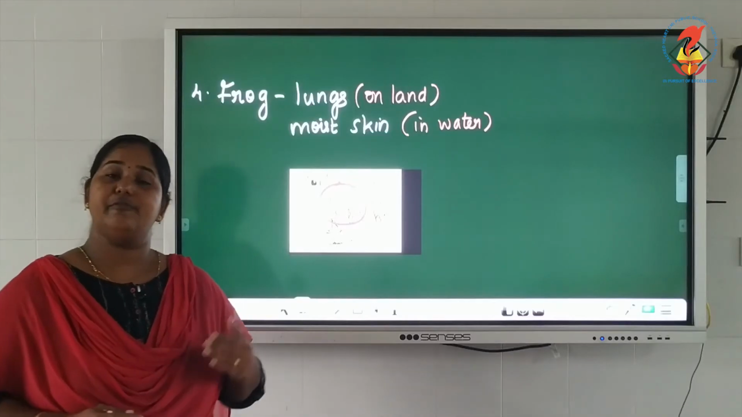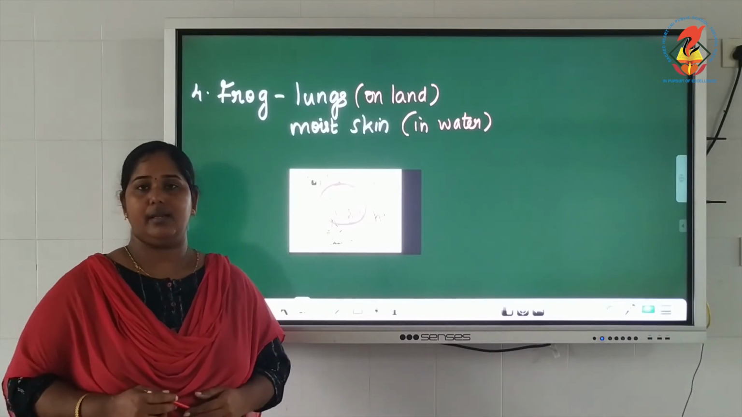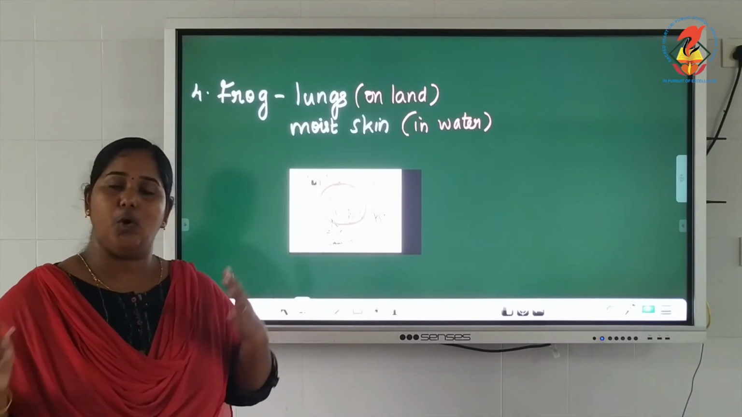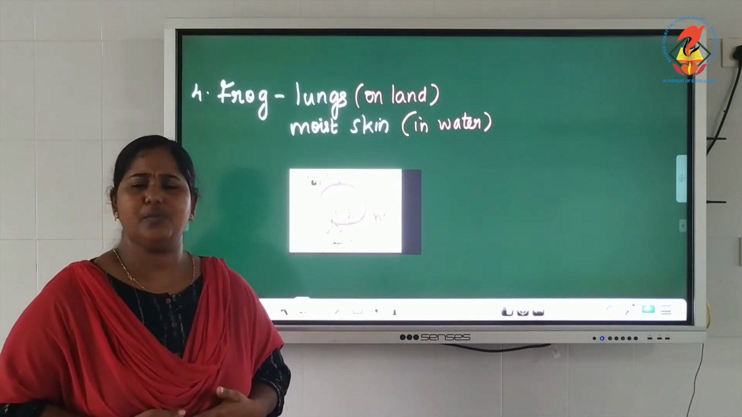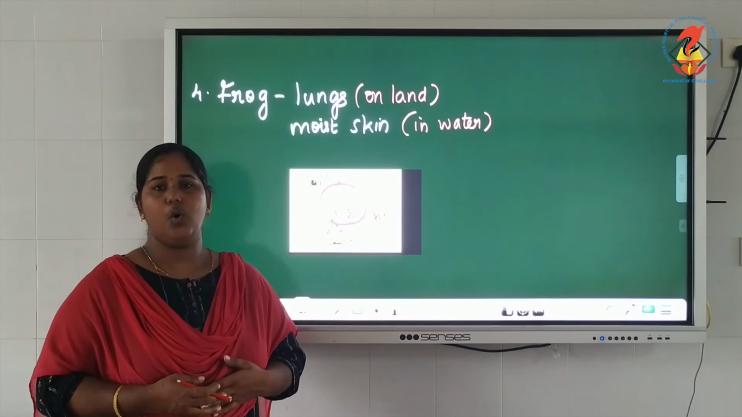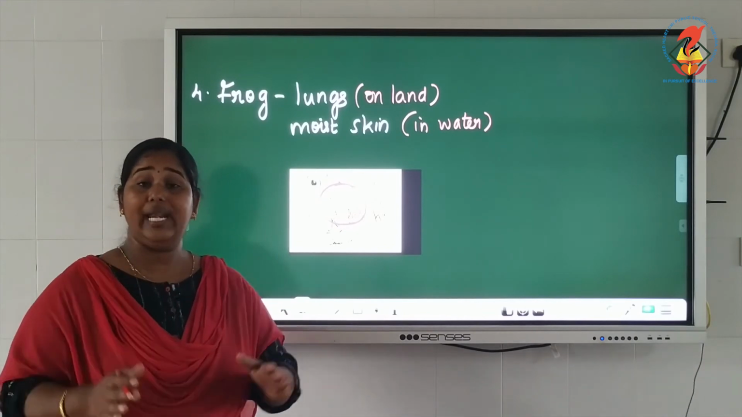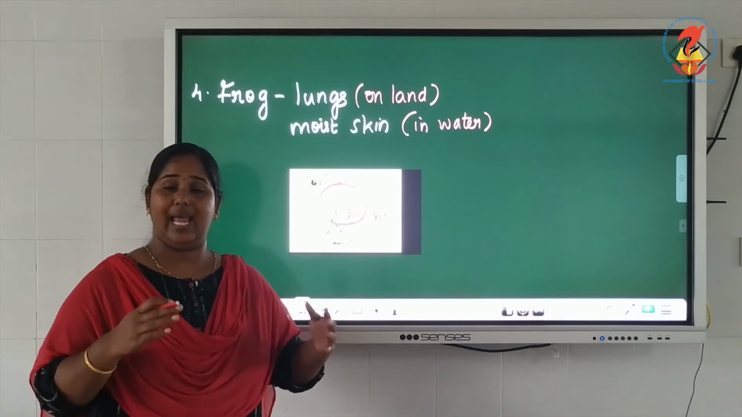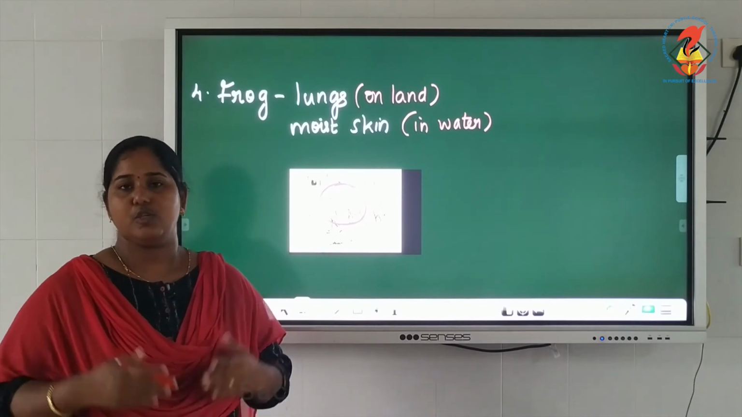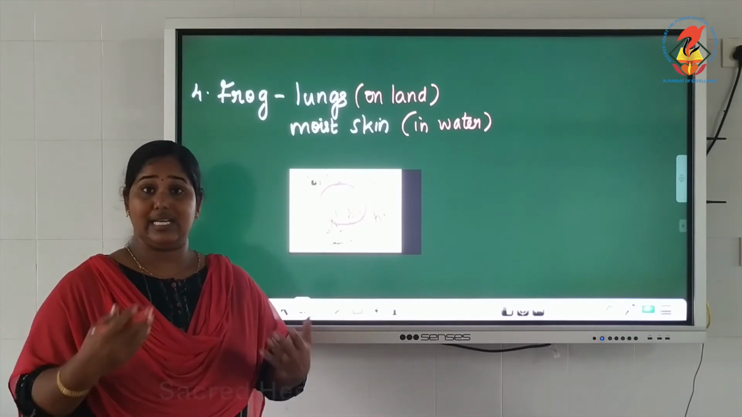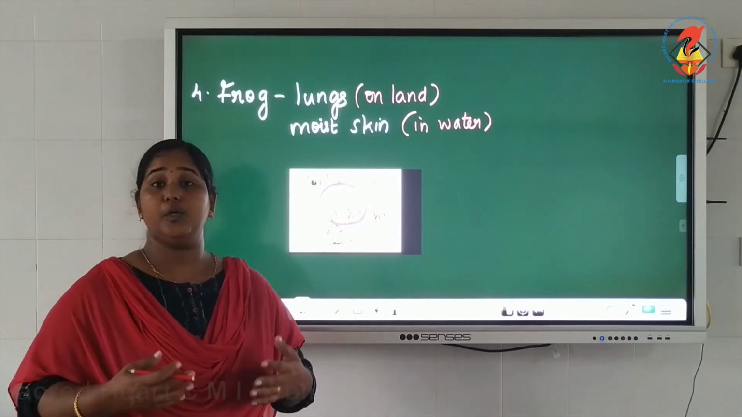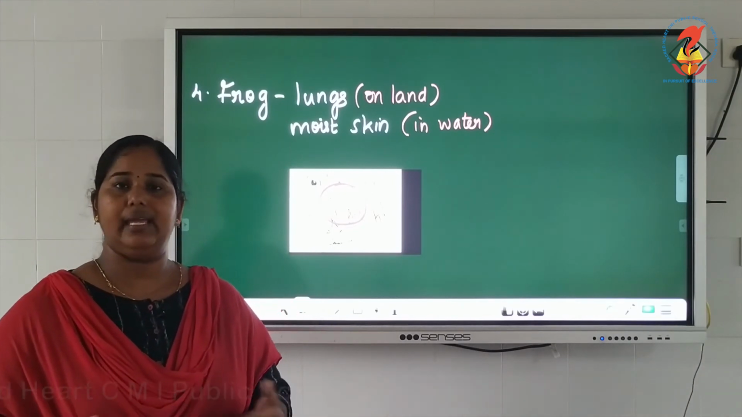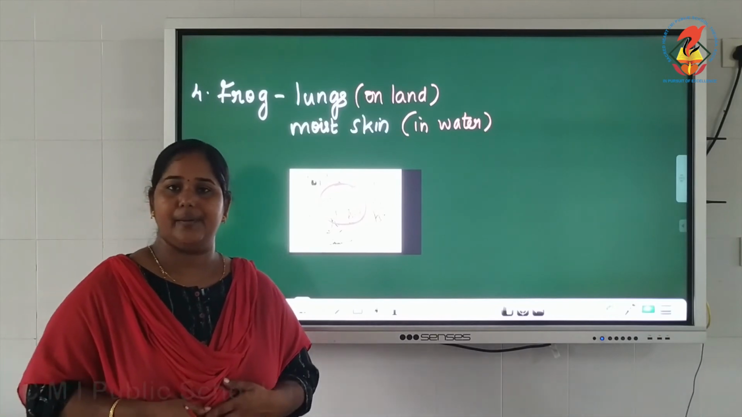But we know that frog is an amphibian. Amphibians are animals that live both on land and in water. So can the frog use its lungs to breathe in water? No way. Lungs are only meant for terrestrial animals or animals that live on land. So when it goes into water, it is not able to breathe with lungs. So it will die, isn't it? But that does not happen.